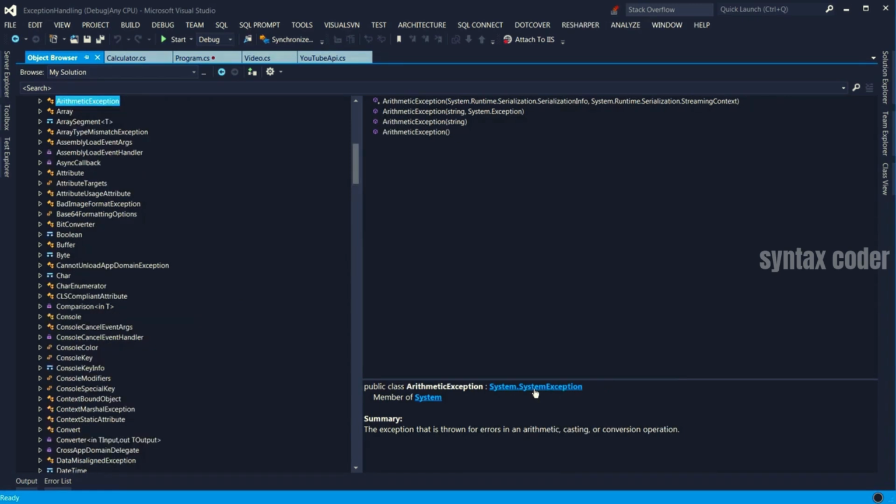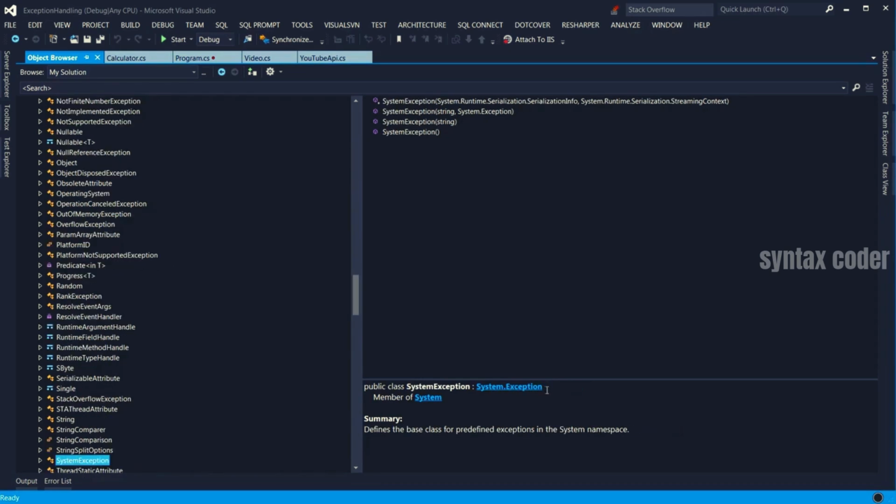If I click this, it shows me that that class derives from SystemException. And if I click this, it shows me that SystemException derives from System.Exception. So here we have a hierarchy of four levels of exceptions. The Exception class is the parent of all of them, which is the most generic one. And DivideByZeroException is the most specific one.